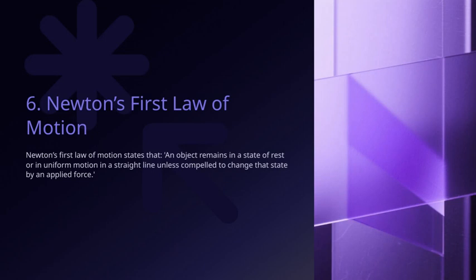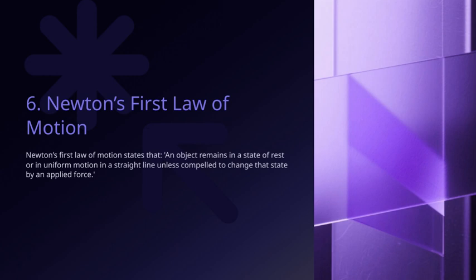All right, let's take a closer look at Newton's first law of motion. This law tells us that an object will stay at rest or keep moving in a straight line at a constant speed unless something forces it to change that state. Essentially, objects resist changes to their motion unless an external force acts upon them. This concept is fundamental because it highlights the idea of inertia, the tendency of objects to keep doing what they're already doing. It connects directly to the overall theme of understanding motion and the forces that influence it.